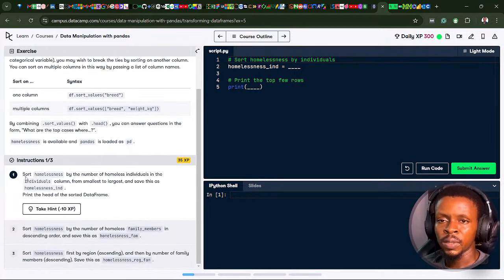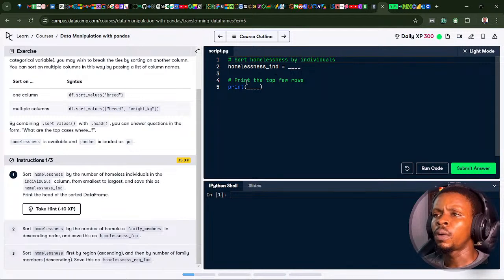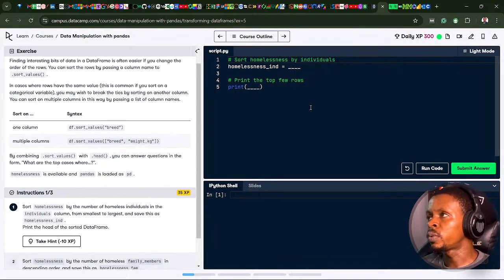Number one, we have 3 challenges here. Sort homelessness by the number of homeless individuals in the individuals column from smallest to largest and save this as homelessness_ind. Print the head of the sorted data frame. Okay, so we need to sort. We want to use homelessness to sort.